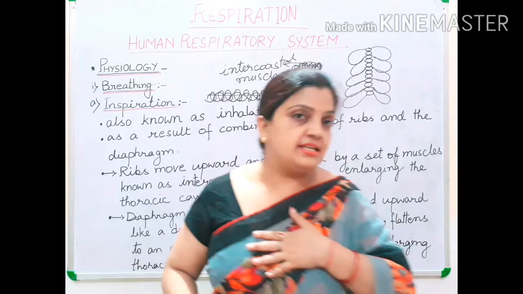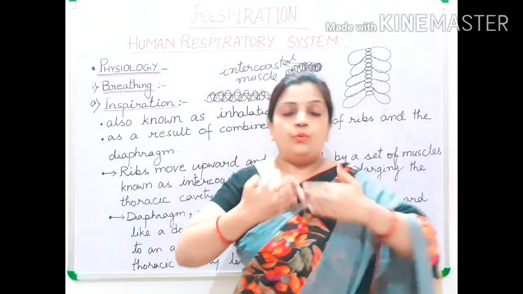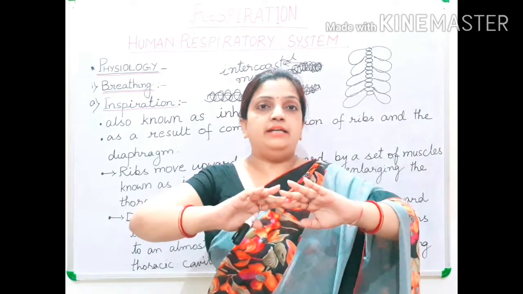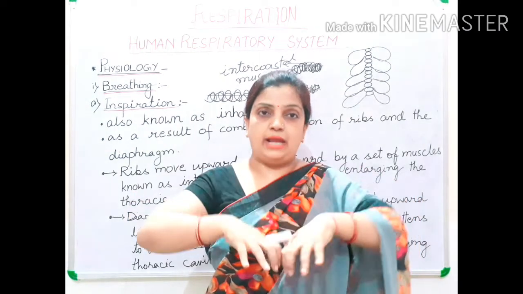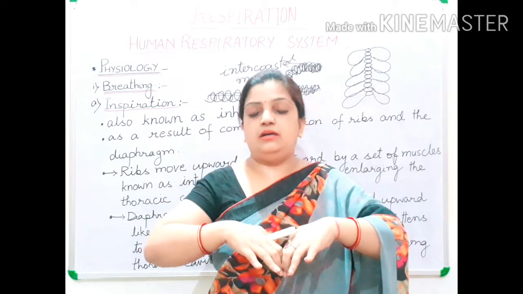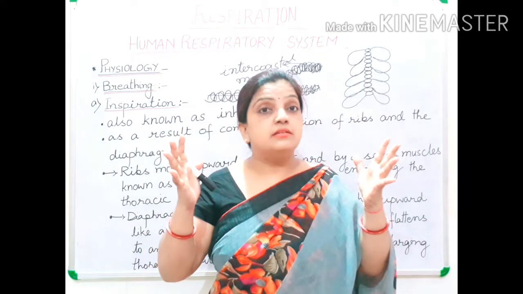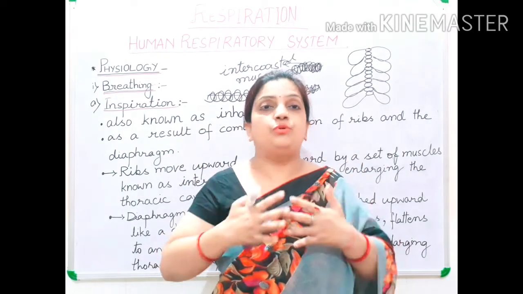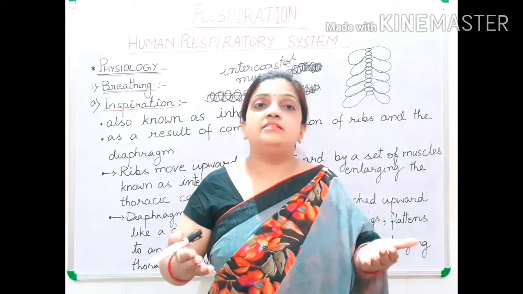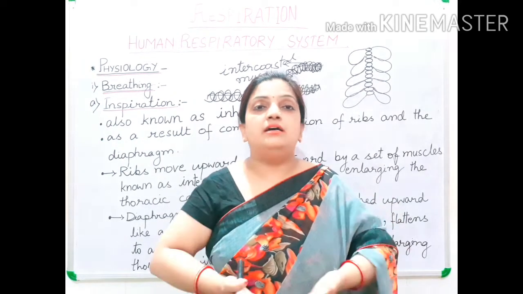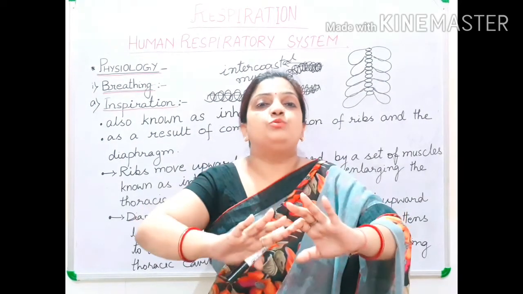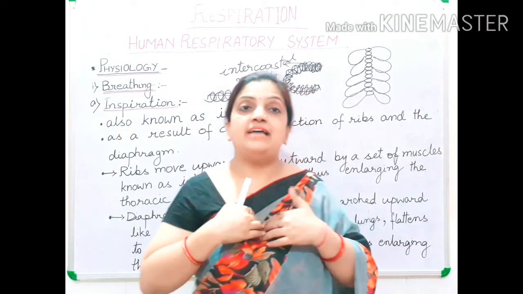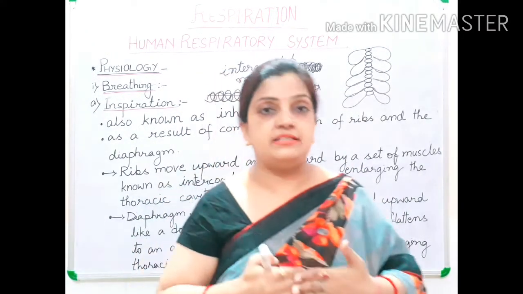You know what is the thoracic cavity? It is the chest cavity. When our ribs are moving outward and upward, the space inside the thorax, the lungs, the chest, the size increases. The size of the chest increases, the size of the thorax increases. Why is there this increase? Because the ribs are moving upward and outward. So the space inside has increased, and the thoracic cavity increases in size.